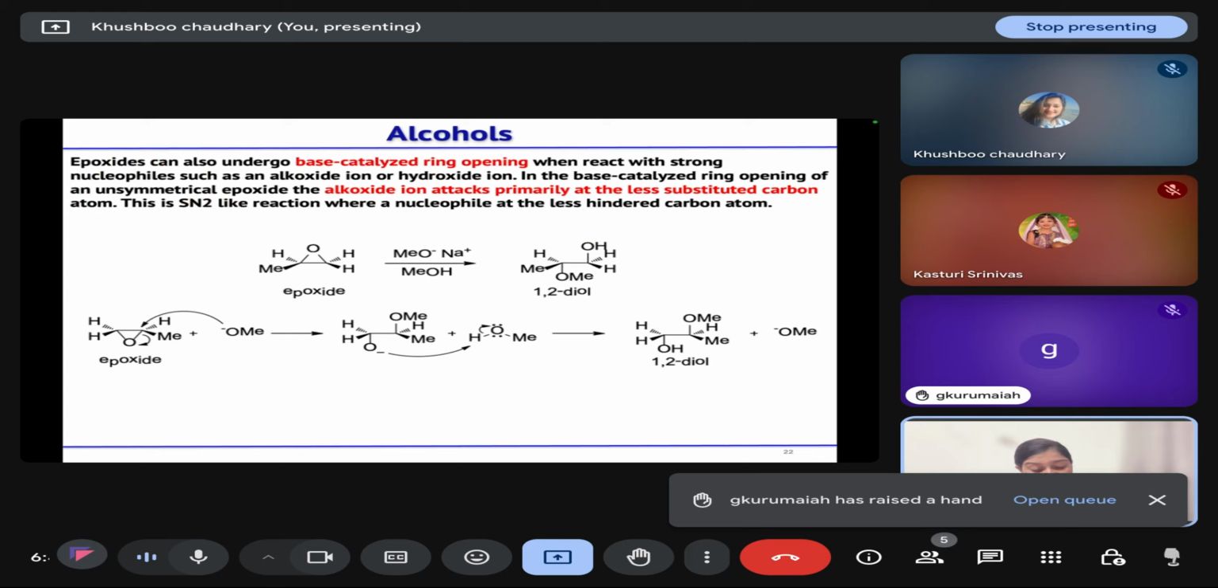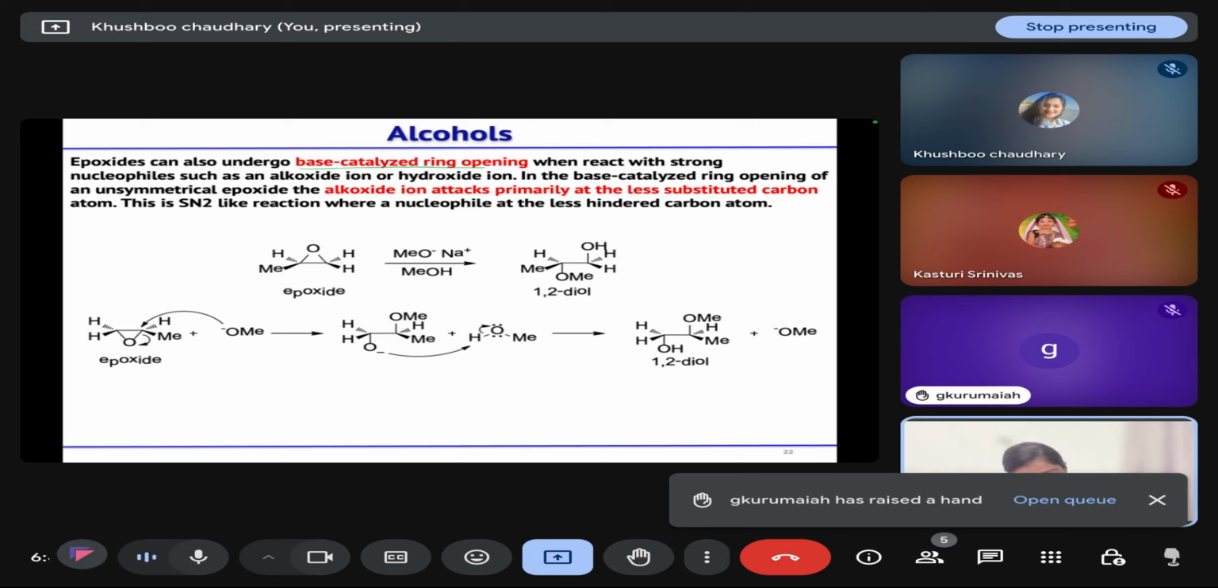Then, in the presence of base, how does the ring opening reaction take place? In this case, your nucleophile will attack at the less substituted site. In the presence of acid, your carbon-oxygen bond will weaken, leading to the formation of a more stable carbocation. But here, your carbocation will not generate, so the nucleophile will prefer to attack in the SN2 fashion at the less hindered site, or less hindered carbon atom.